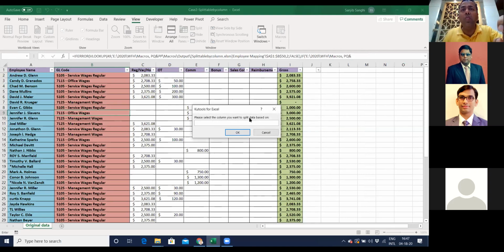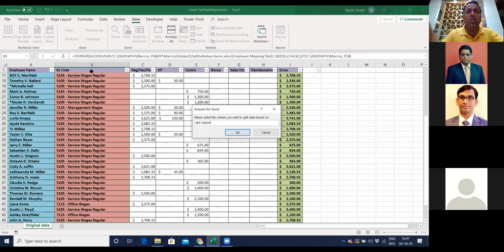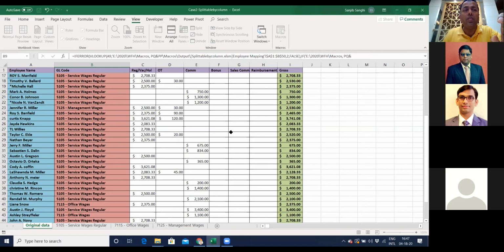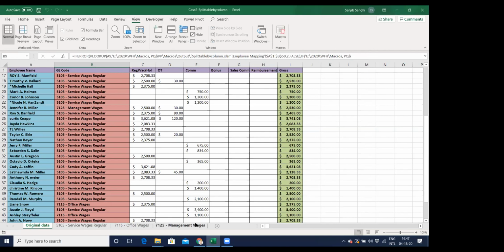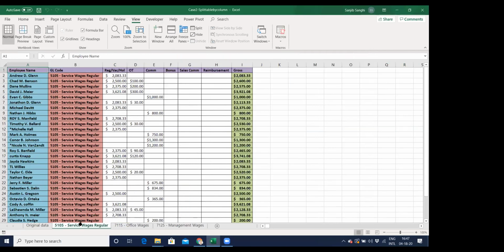And select the column you want to split data. This is the column which I want to split the data. My column B, which is the GL code. Okay. As soon as I hit OK, it breaks into 3 different sheets automatically with all the data.